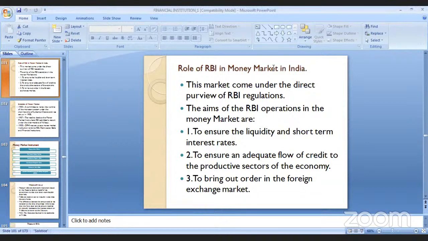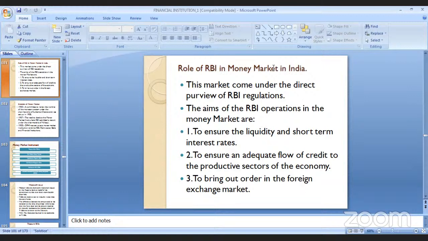Now what is exactly the role of RBI in the money market in India? This market comes under the direct purview of RBI regulation. The aims of RBI operations in the money market are as follows. There are three different operational aims or roles.